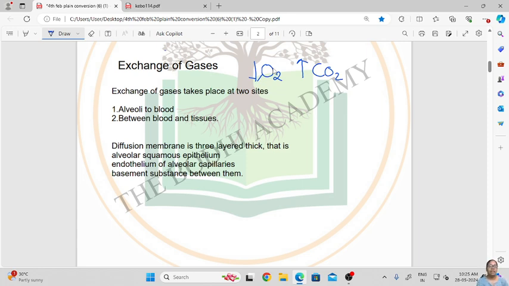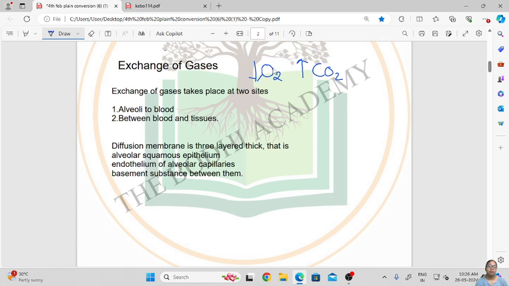Exchange of gases takes place at two sites: between the alveoli and blood, and between blood and the tissues. The alveoli is the site inside the lungs which facilitates the exchange of gases, taking in oxygen and supplying it to the other parts of the body, and giving out carbon dioxide from the human respiratory system.